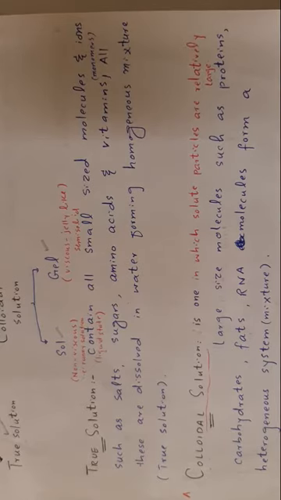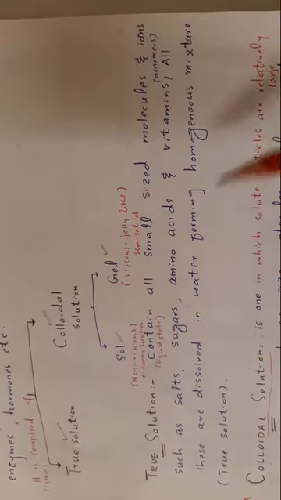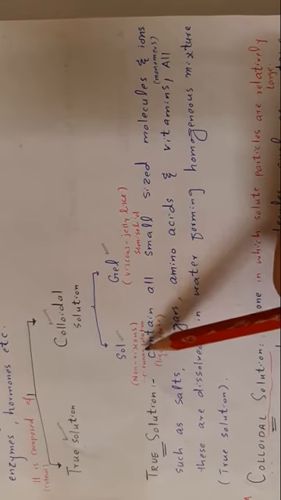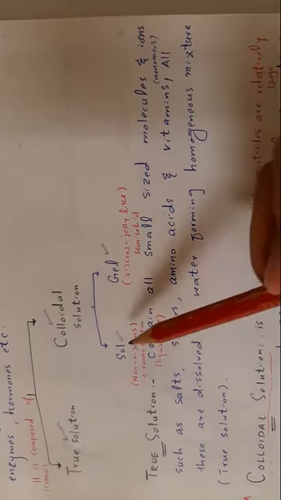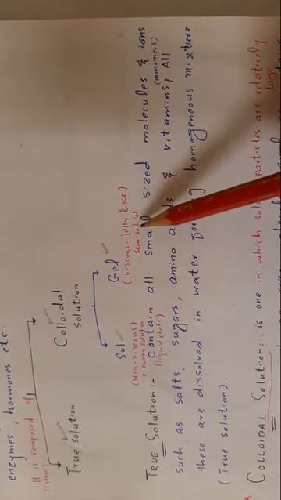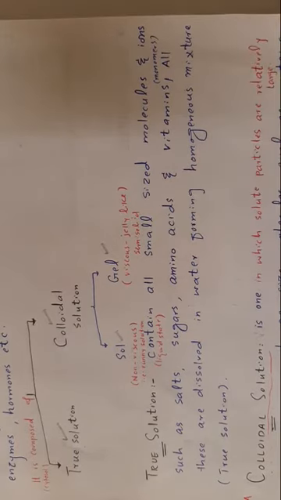So they form a heterogeneous system or heterogeneous mixture. The colloidal solution may be sol or gel. Sol means non-viscous, runny, liquid state, while gel means viscous or jelly-like semi-solid state.